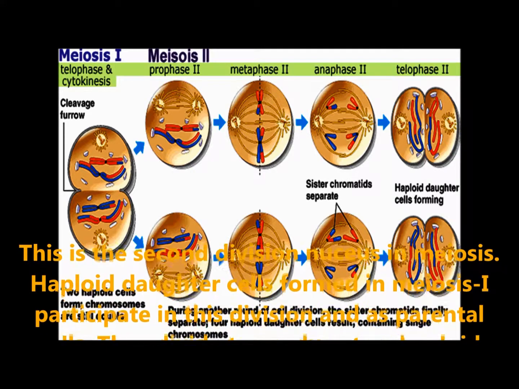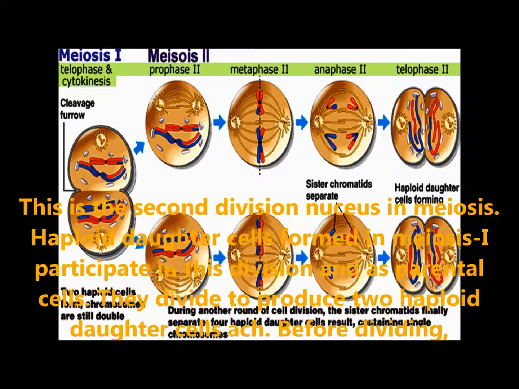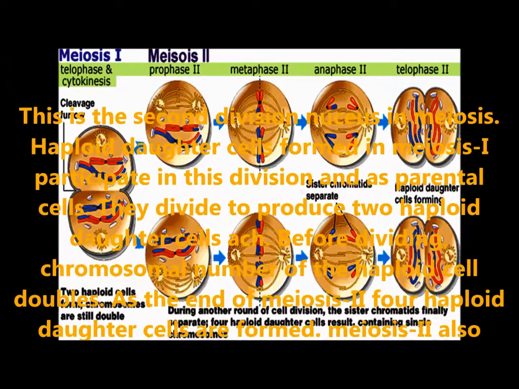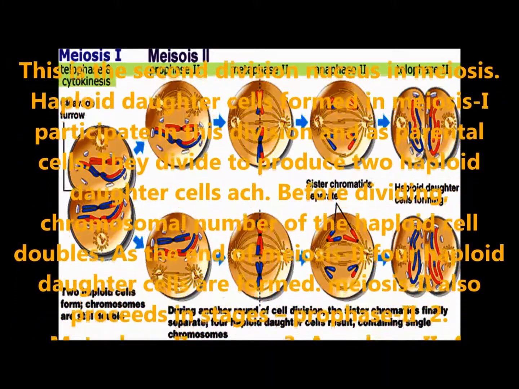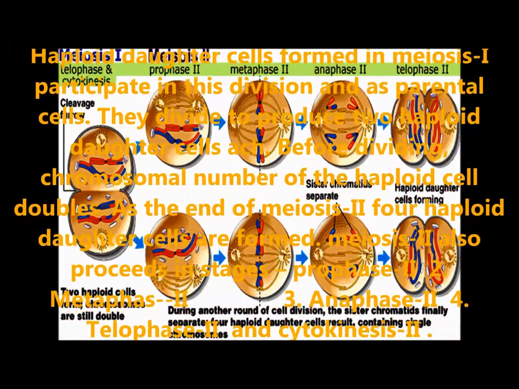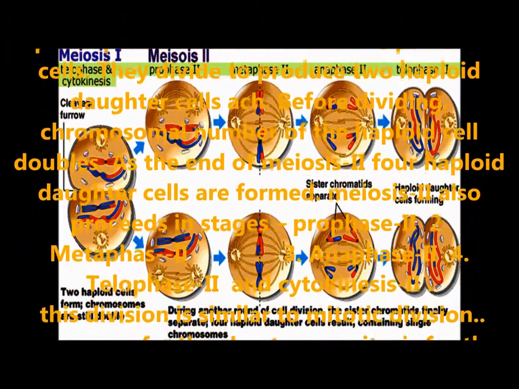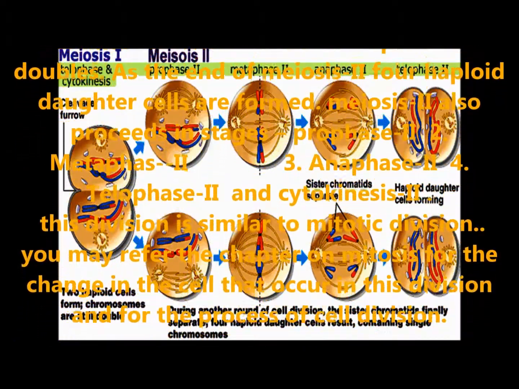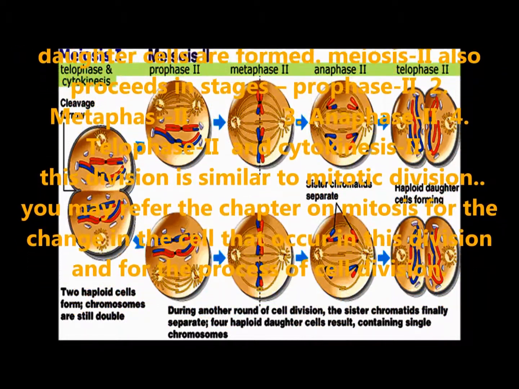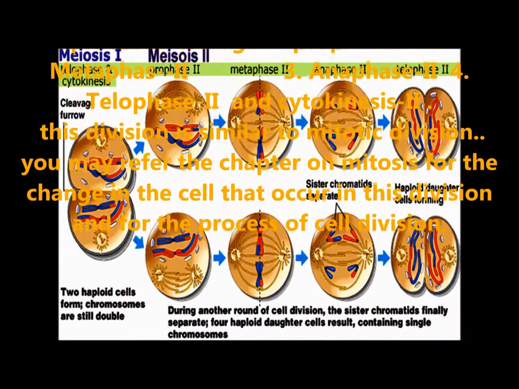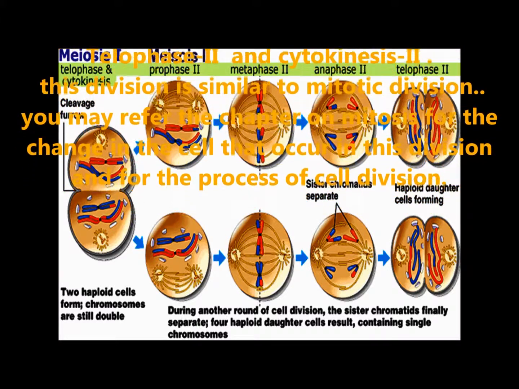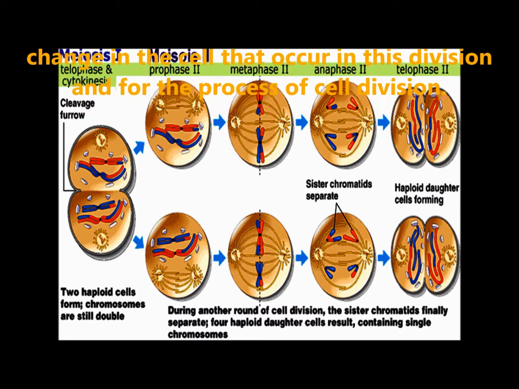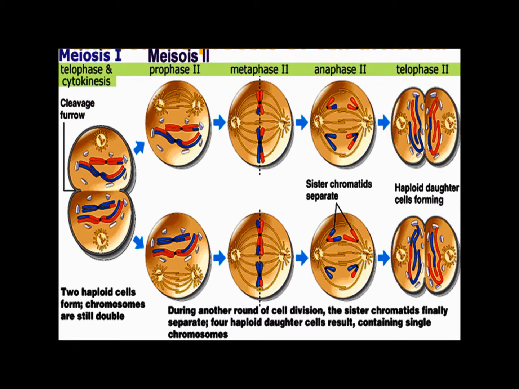Meiosis II is the second division of nucleus in meiosis. Haploid daughter cells formed in meiosis I participate in this division as parental cells. They divide to produce two haploid daughter cells each. Before dividing, the chromosome number of the haploid cells is doubled. At the end of meiosis II, 4 haploid daughter cells are formed. Meiosis II also proceeds in stages of prophase, metaphase, anaphase, telophase and cytokinesis. This division is similar to mitotic division. You may refer to the chapter on mitosis for the changes in the cell that occur in this division and the process of cell division.